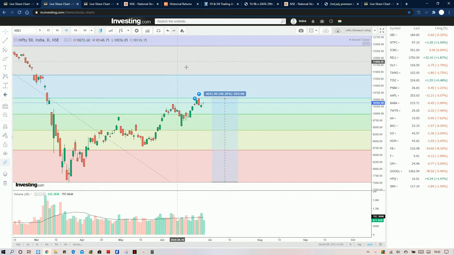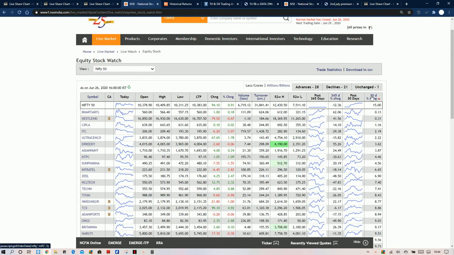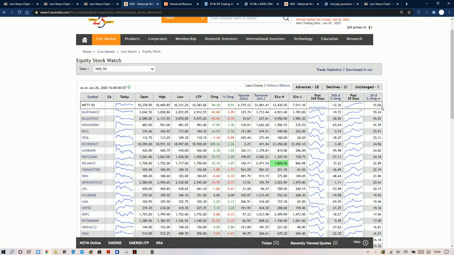The other data we need to look at is the main Nifty 50 equity stocks. There are a total of 50 stocks. We can see that Nifty moved 15% upside in the month of June alone, and a handful of around 5 to 6 stocks went up more than 20% and up to 60%.